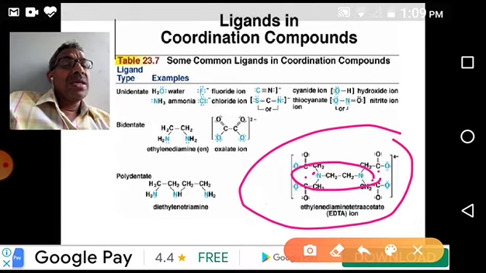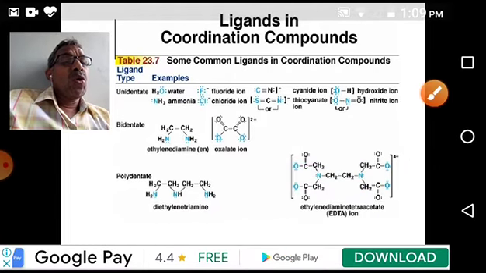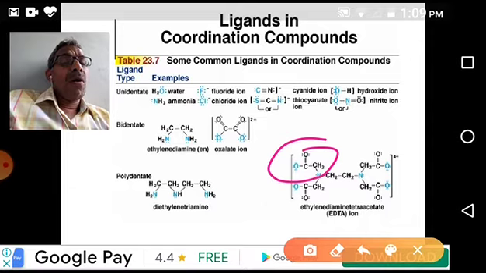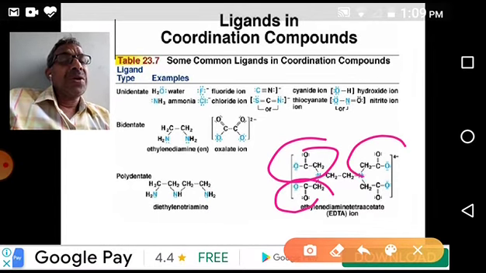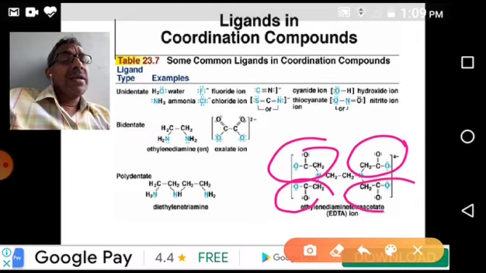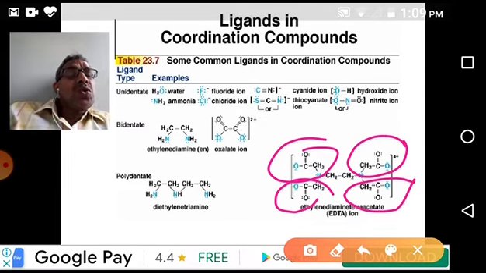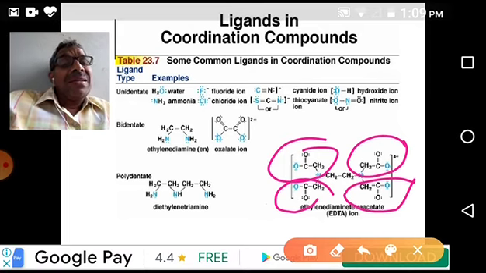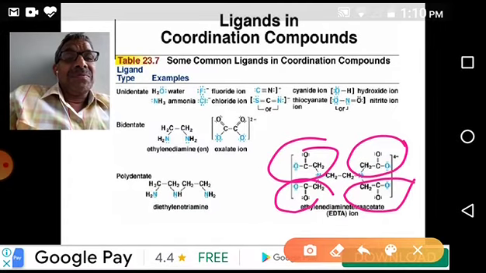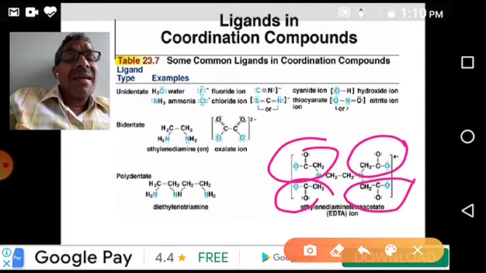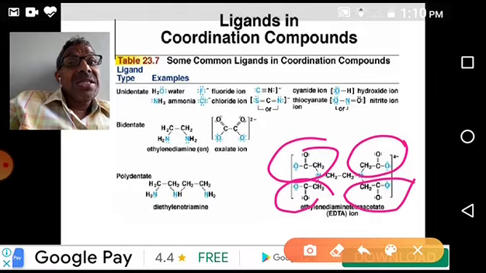You see the COO groups. Carboxyl groups, four groups are there, two on each nitrogen. In an amine, NH2 is the amine, and these two hydrogens are replaced by carboxyl groups. That's why it is a hexadentate ligand. Why hexadentate? It has 6 electron pairs.